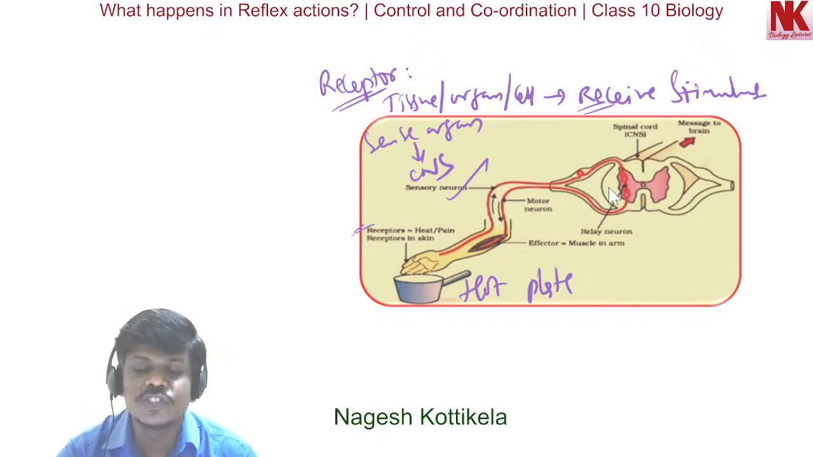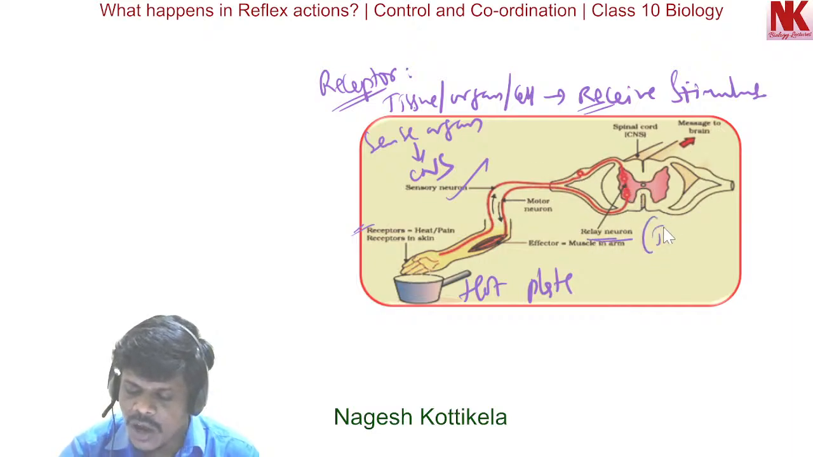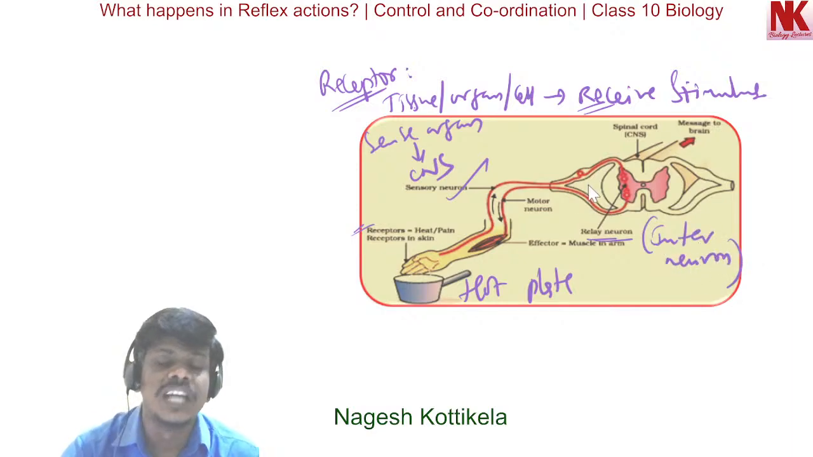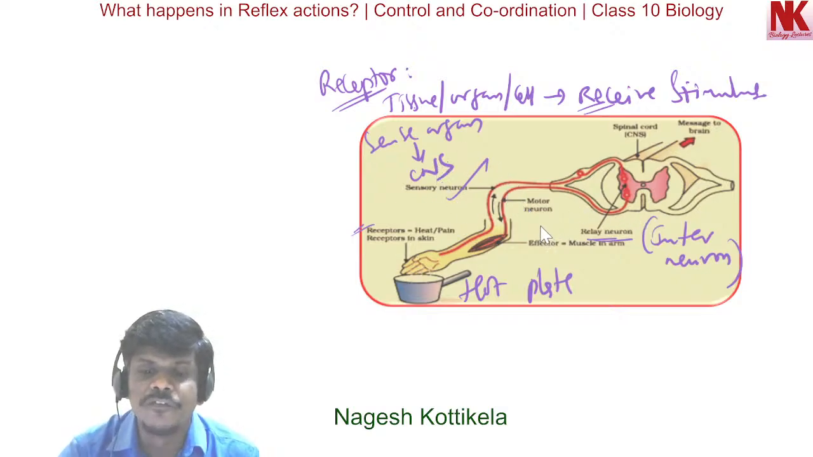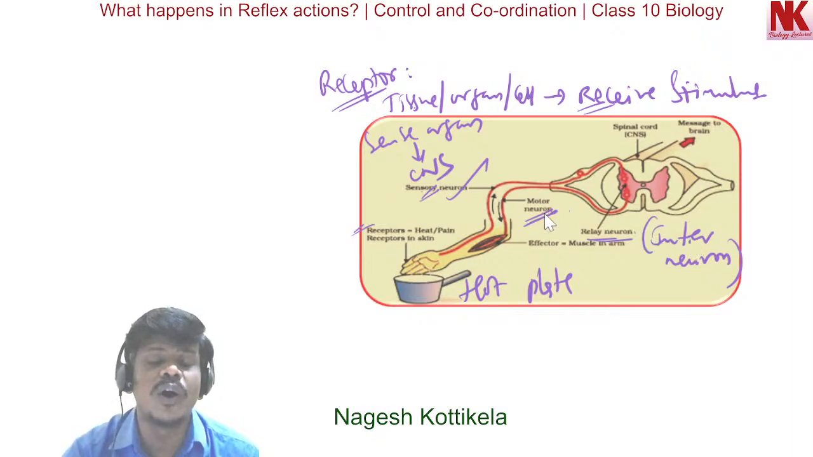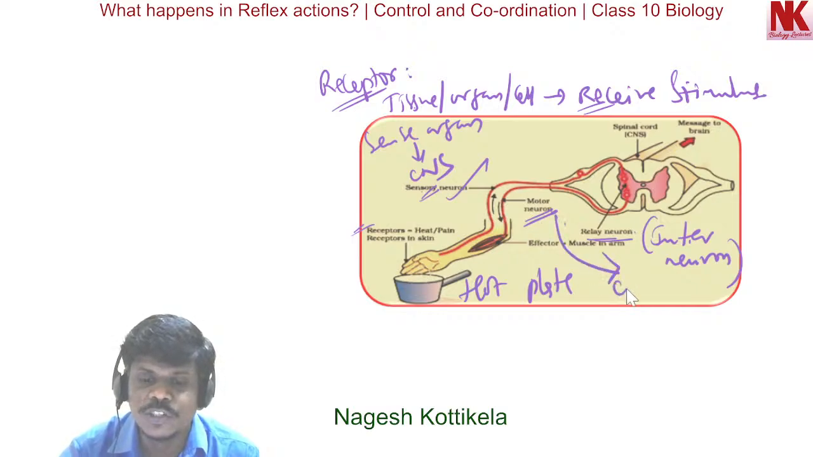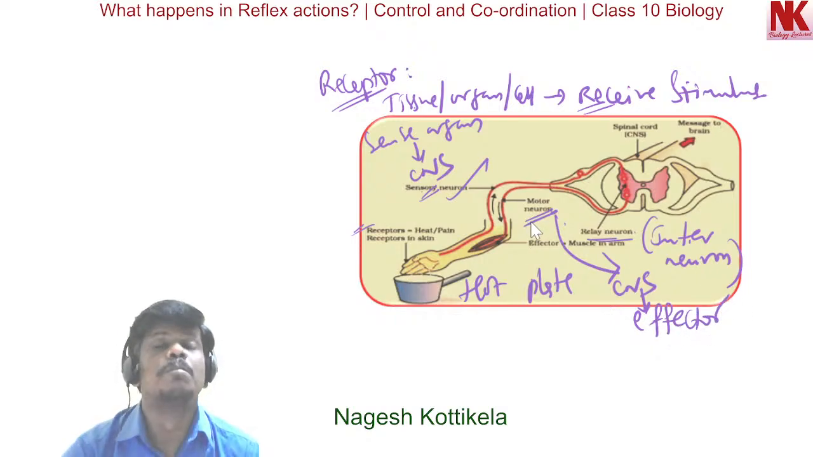And here you can see, after this sensory neuron, this is a relay neuron, or interneuron. It is connecting the sensory neuron with the motor neuron. So the connection between the sensory neuron and the motor neuron is the relay neuron or interneuron. This motor neuron is carrying the impulses from the central nervous system to the effector. This is the role of motor neurons.